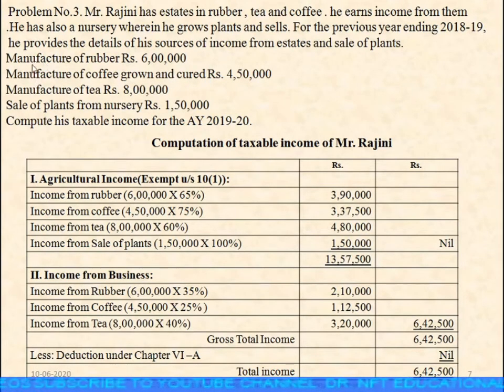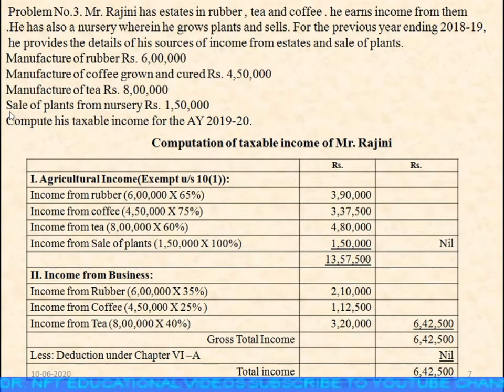Let us see agricultural income one by one. In case of agricultural income, income from rubber, the total amount is 6 lakhs. 6 lakhs into 65% gives you 3 lakhs 90,000. And income from coffee, 4 lakh 50,000 into 75%, that is 3 lakh 37,500. And income from tea is 8 lakh into 60%, that is 4 lakh 80,000.